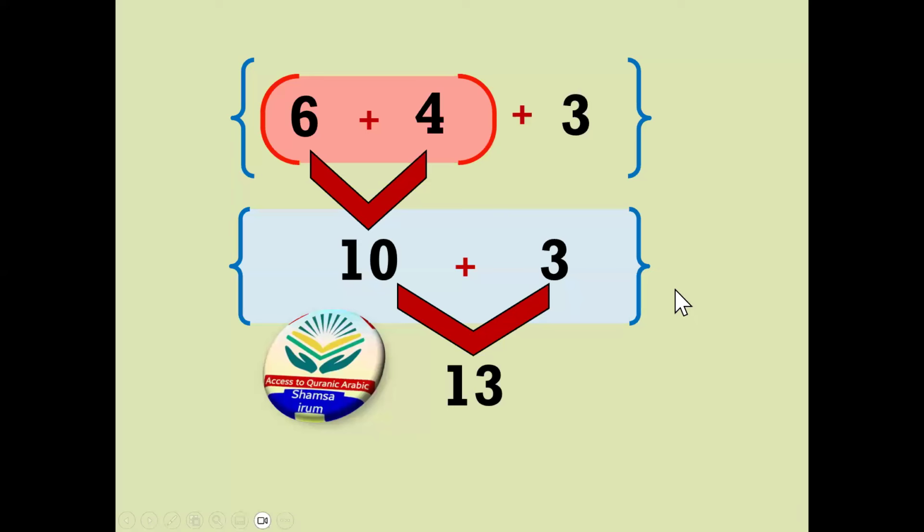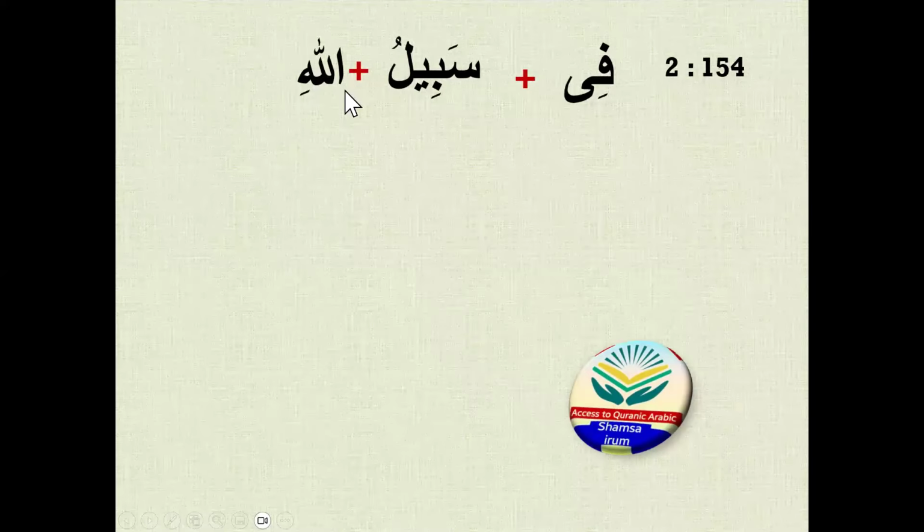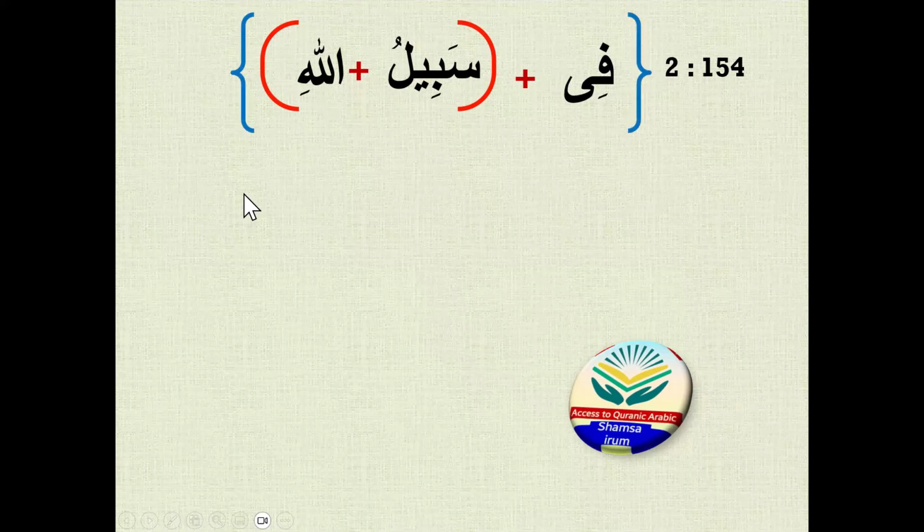Okay, in the same way, now I will solve the Arabic equation. Let's start. As you can see, there are three words here. So I will bring the small bracket first and then the big bracket. First we have to solve the small bracket. Sabil is a noun, allahi lafzul jalala is also a noun, so we have to add them.